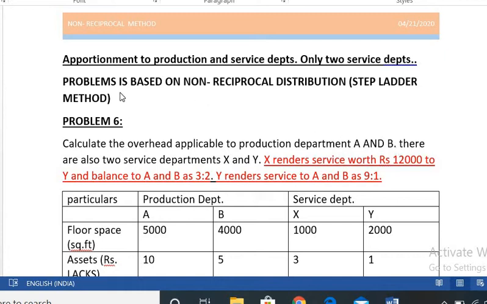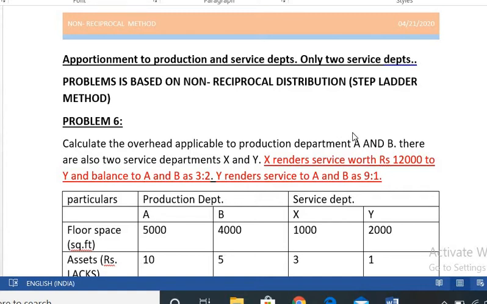Today I am going to solve the non-reciprocal basis method. Here, the various service departments are not inter-dependent. This means a service department provides services to the other service department but does not receive any service from that service department.